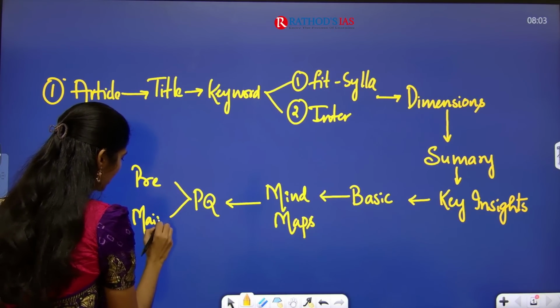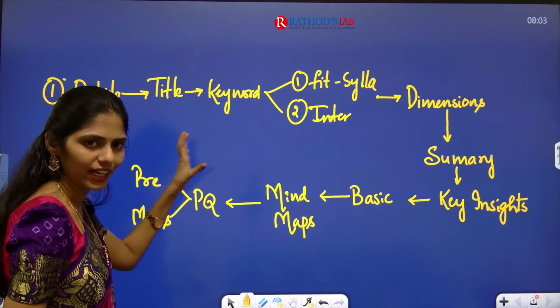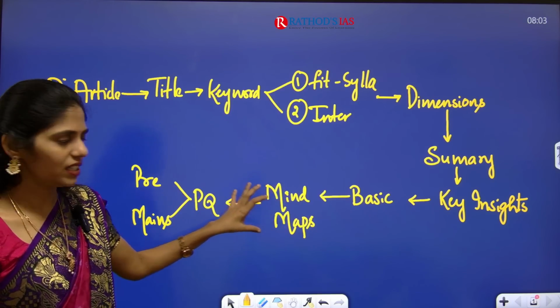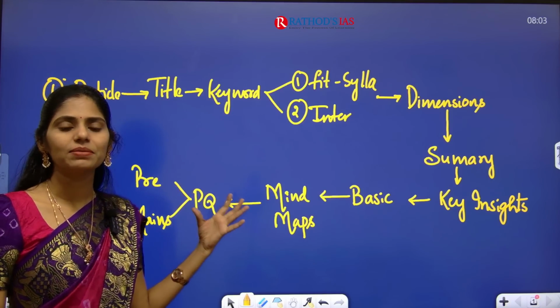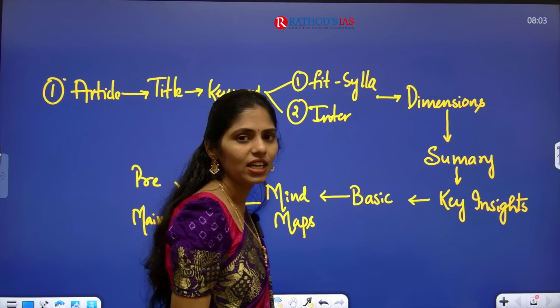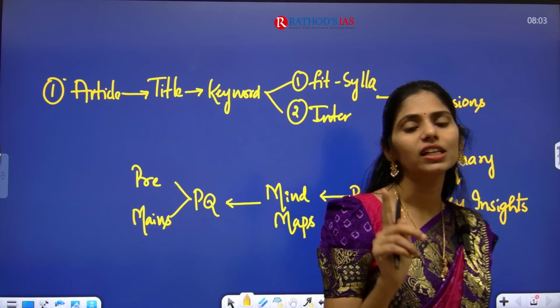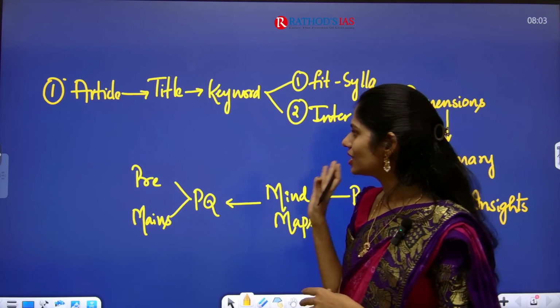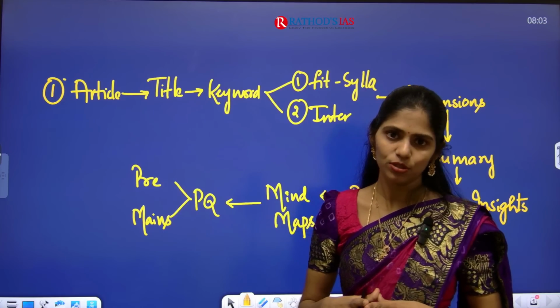So this is an integrated manner of linking your current affairs with static, and you will have mind maps, practice, and also questions for prelims and mains practice. If you read current affairs this way, you can clear this UPSC examination with great ease. This is what our toppers also practiced.